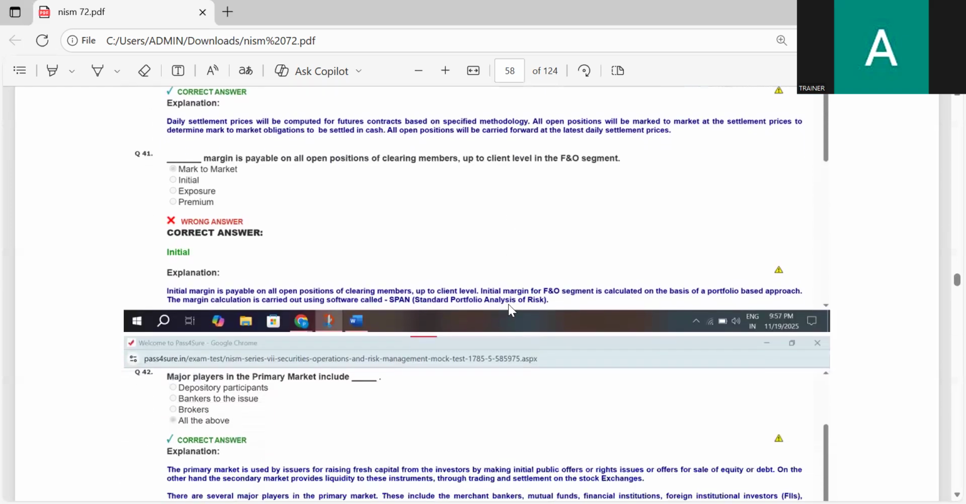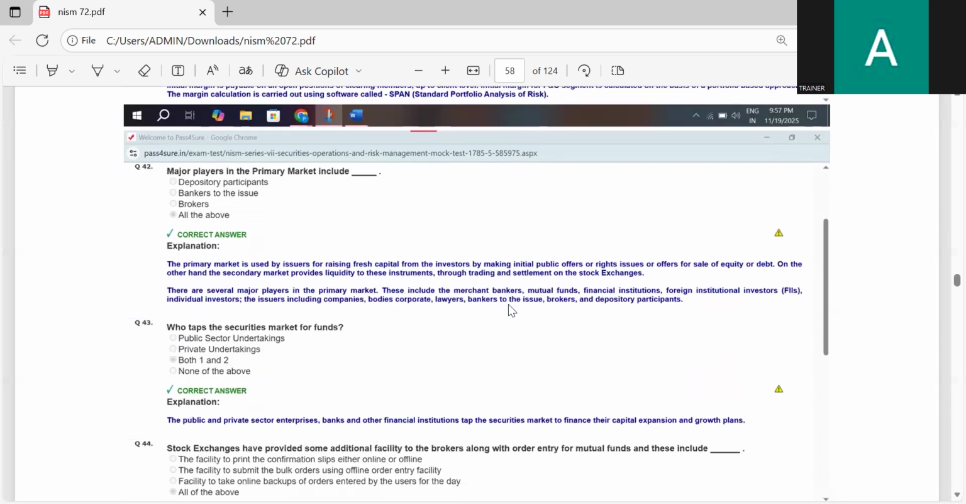Dash margin is payable on all open positions of clearing members up to the client level in the F&O segment. Mark to market, initial, exposure, premium. Initial margin is payable on all open positions of clearing members up to the client level in the F&O segment.